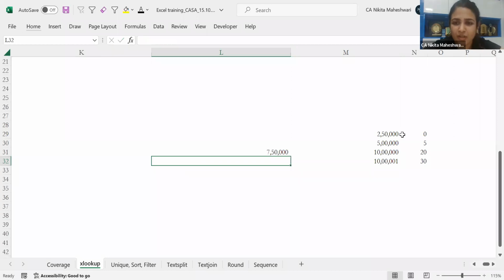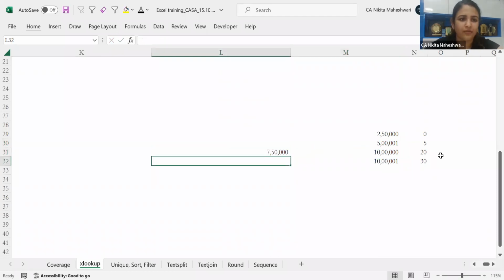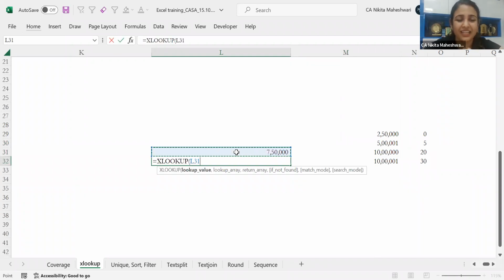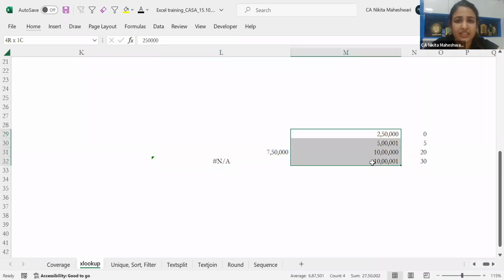Okay, so one thing, very sorry, 5 lakh is not 5%. 5 lakh 1 rupee will be 5%. That we have to take care of. So, sir was kind enough to give me one answer. I'll construct. So my lookup value will be 7,50,000. Now, what will be the lookup array? This, because this is giving me my income, so it will be the lookup array. The return array will be this. If I were to simply apply this formula, it will give me an NA, because 7,50,000 is not amongst these particular entries.